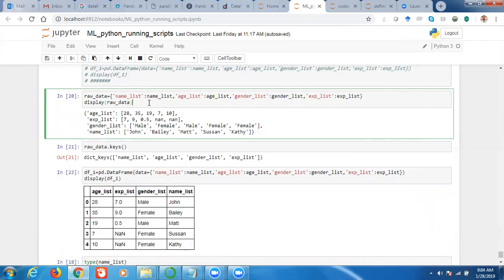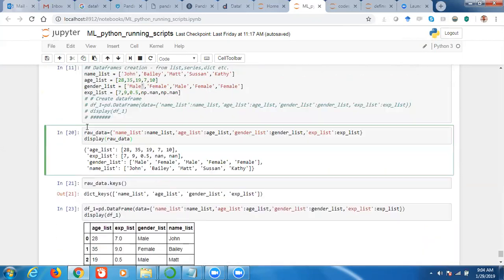Because a dictionary is a key value pair, each list is given as a key, right? So here name list is the list, and name list in quotation is the key of the value, right? So we have saved it in a dictionary, because what is a dictionary? Dictionary is another inbuilt data type. So from that dictionary, we have created a data frame. That is what we have done.